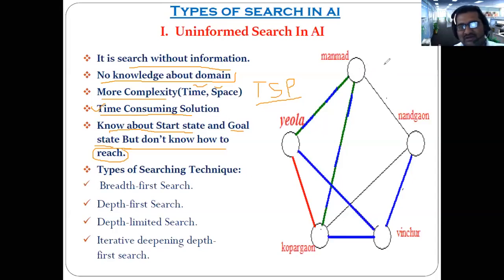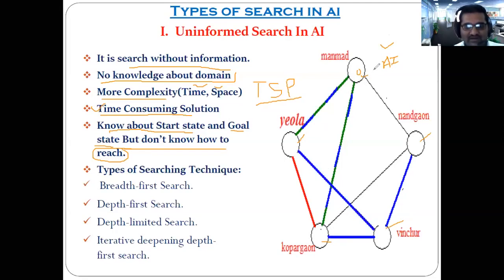Here you have to consider that our AI agent is at this location. I have given the name Manmad to the city. He has to sell that product within Manmad, and also to Yaula, Nandgaon, Lasalgaon, Kopargaon, and again come back to his home location.